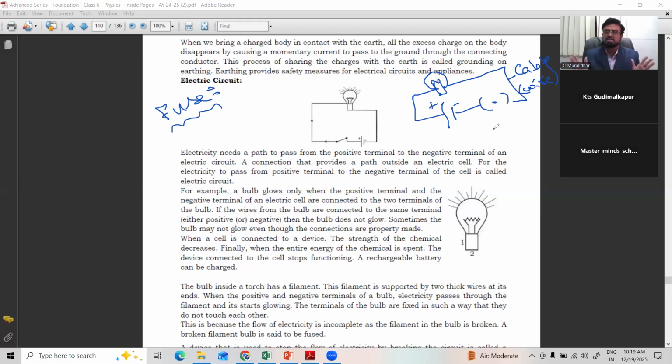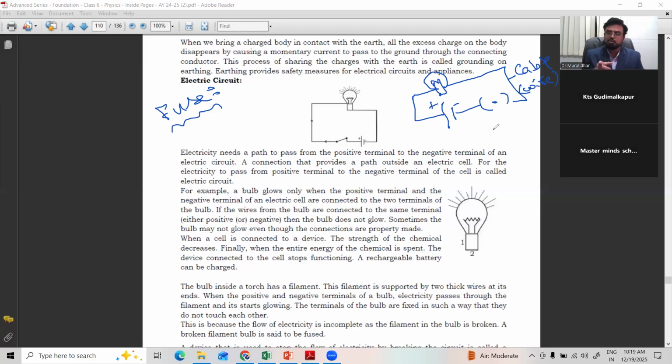In all our houses, all the electrical appliances are connected through cable only, which we cannot see. The cable is inside the walls nowadays. In olden days we used to see it outside. But nowadays they conceal it while constructing the house. Inside, they insert pipes and the wires come through the pipes. Right? We cannot see the wires.